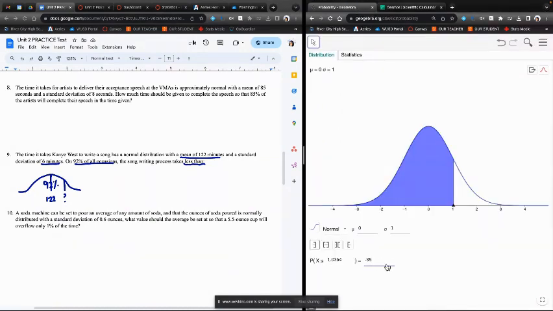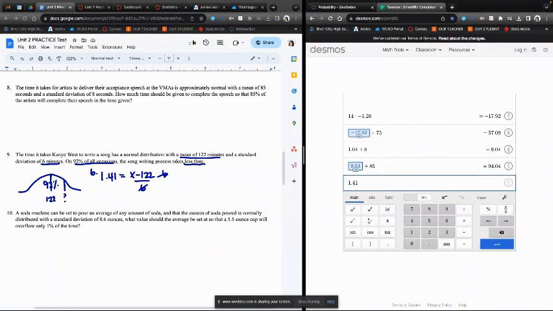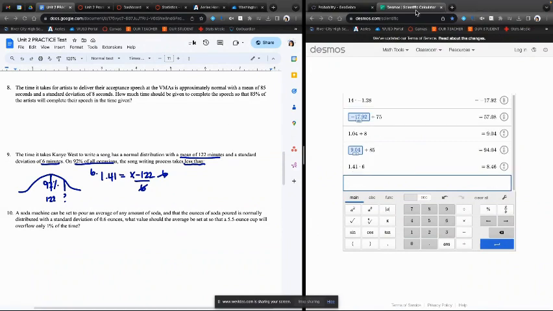We're going to type in the percent that we want, which is 92%. And that's going to give us our z-score. So it's going to be 1.4, we'll say 1.41 equals x minus the mean divided by the standard deviation. Just like with all the previous problems, we're going to multiply by 6, standard deviation. So we have 1.41 times 6 gives me 8.46, which is equal to x minus 122, and then we're going to add 122.